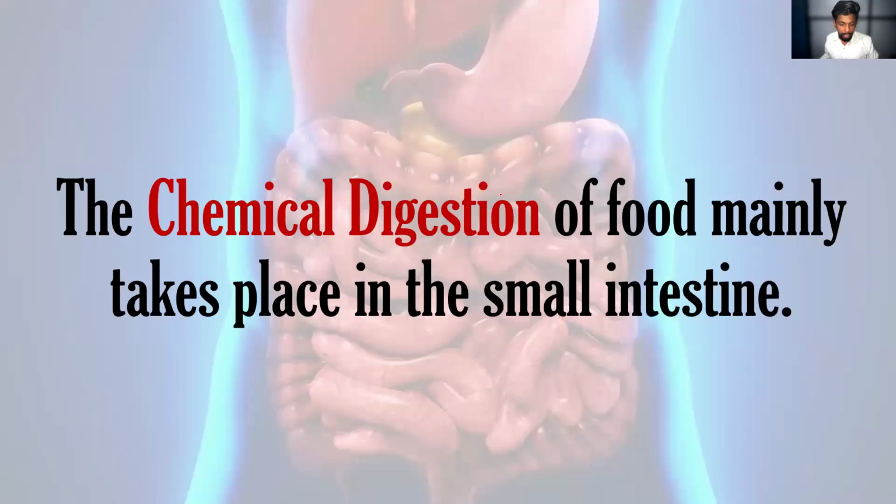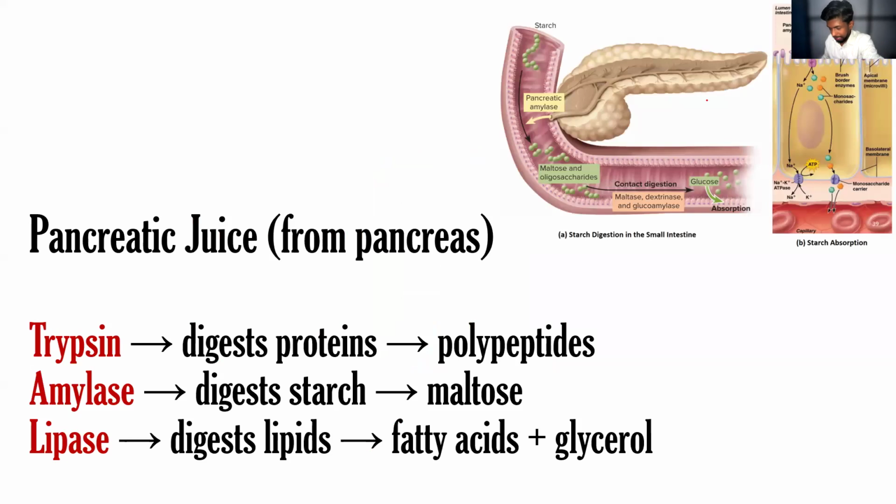Now, we have divided the digestion happening in the small intestine into 4 main parts, 4 subheadings. First one, listen here. In the small intestine, in the C-shaped structure, you can see the pancreas has been connected to the small intestine. So this pancreas will release the pancreatic juice into the small intestine.